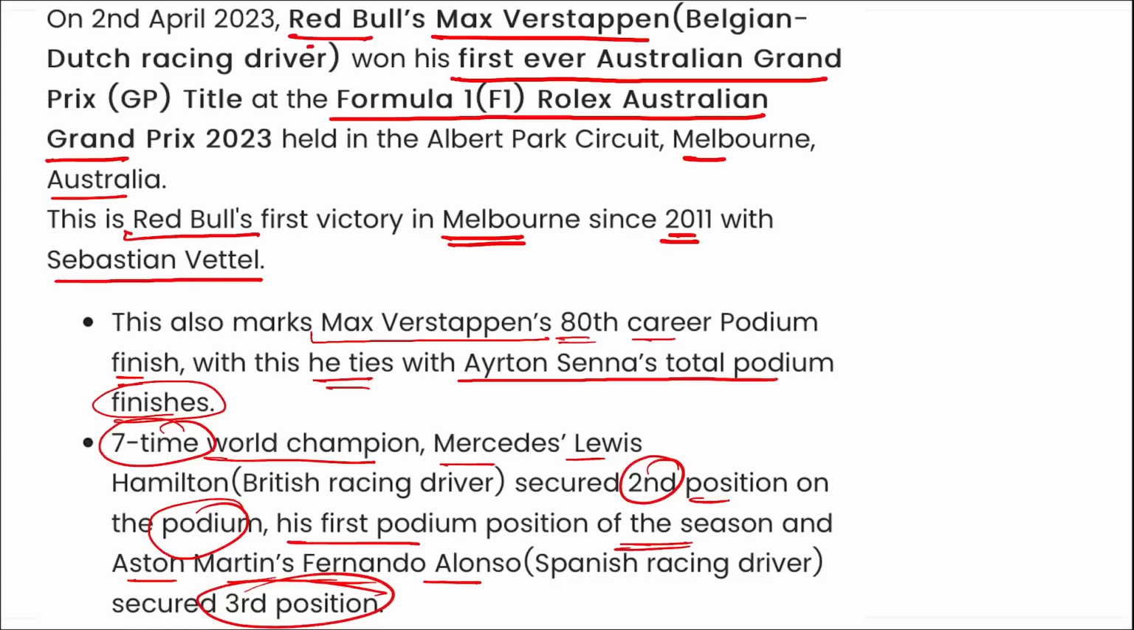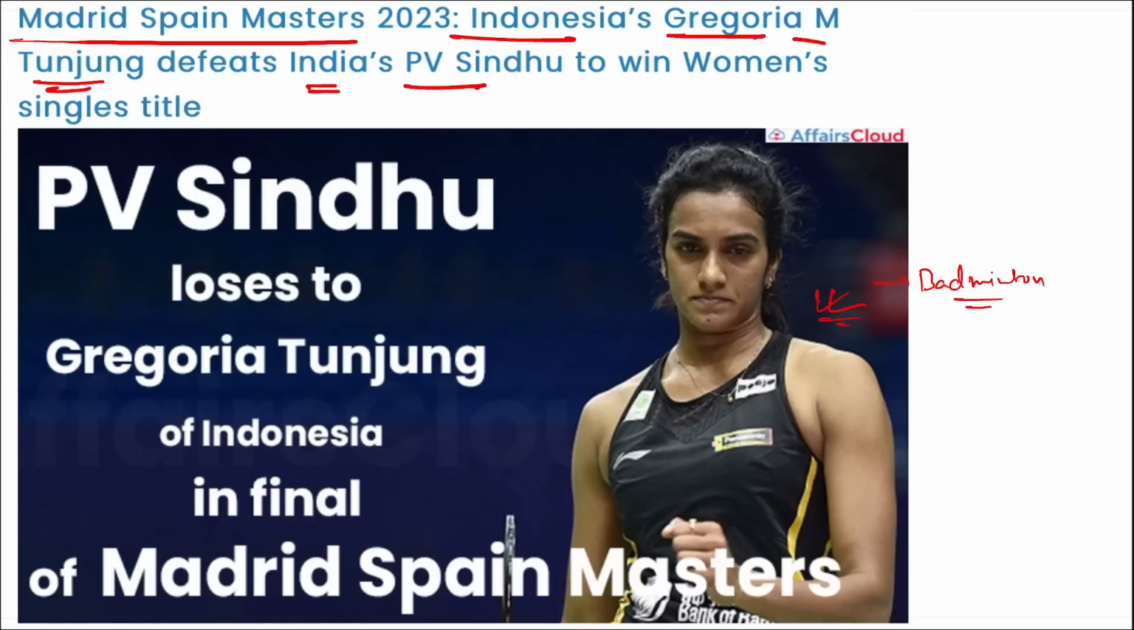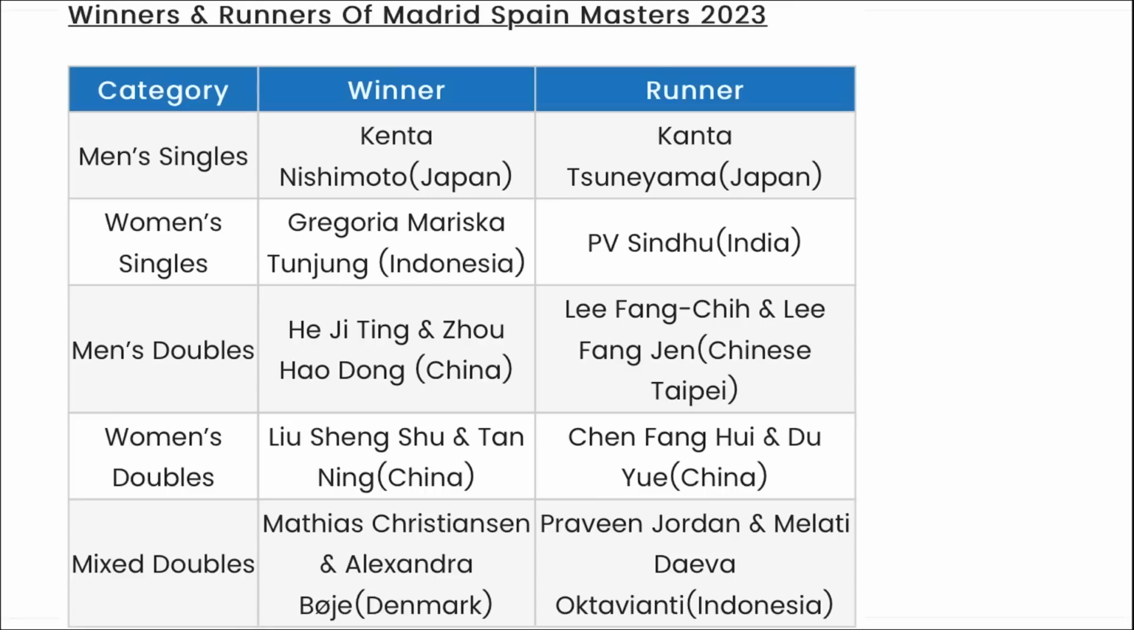Next is PV Sindhu. As you can see here in the picture, she is related to which sport? She is related to badminton. Recently, she lost to a player in the finals. And remember, during the Madrid Spain Masters 2023, Indonesia's Georgia M. Tunjung defeated India's PV Sindhu to win the women's single title. Alright, she was a runner-up here.